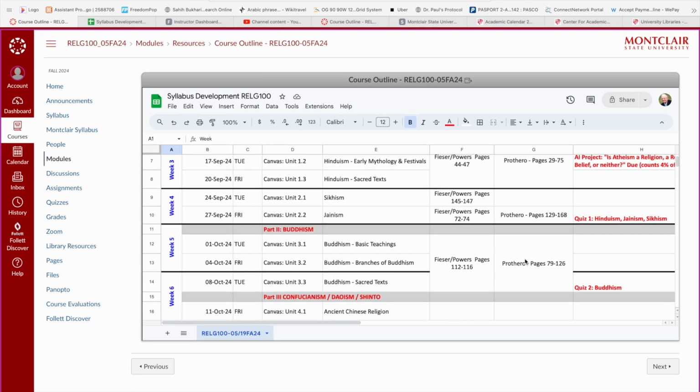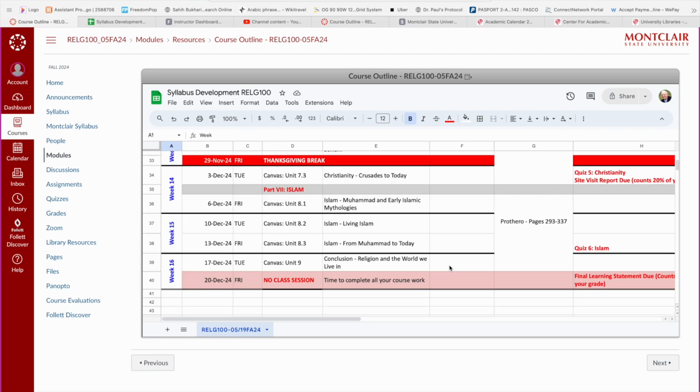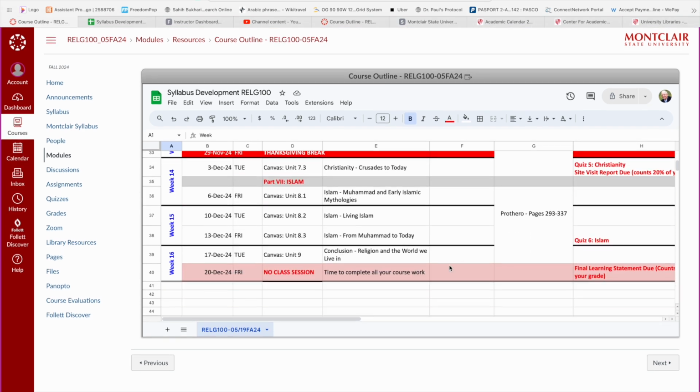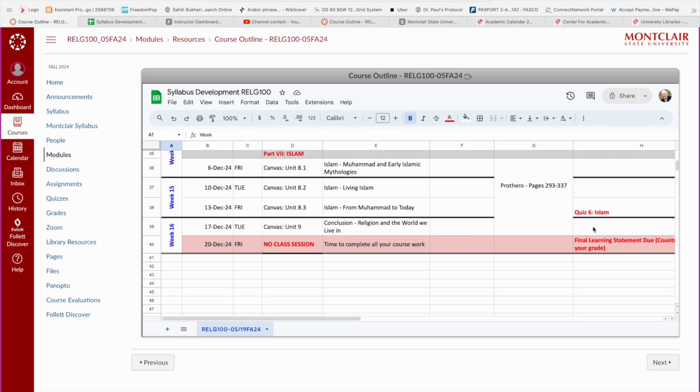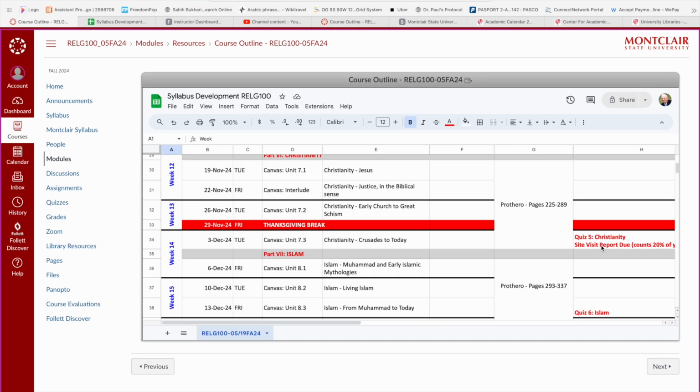It also shows you here when the quizzes are opening up for you. So quiz 1 opens up on, well, whenever that date is changed, and you will be able to see how everything progresses. It also shows you then when each one of the big major assignments are due. Click next.